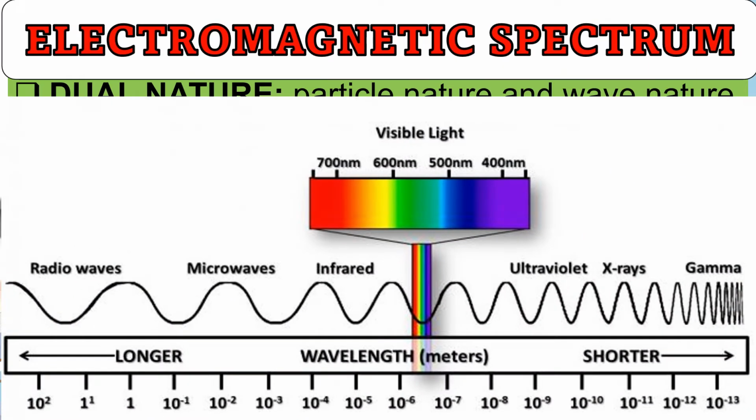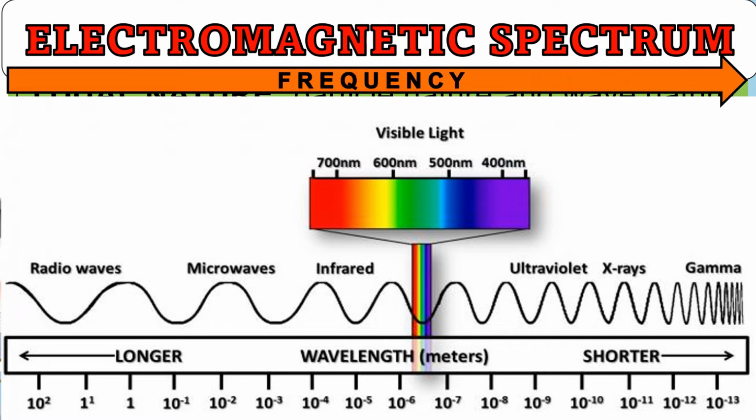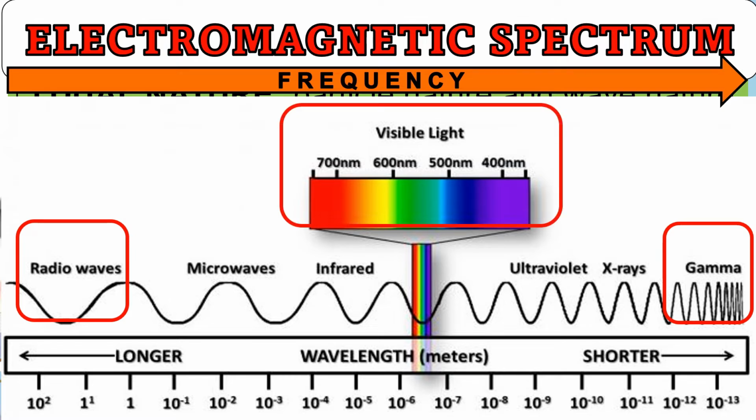The electromagnetic spectrum is where the electromagnetic waves are arranged in increasing frequency. Observe the illustration. Which wave has the lowest frequency? How about the wave that has the highest frequency? As can be seen in the illustration, radio waves have the lowest frequency, and gamma rays have the highest frequency. The only frequency of the electromagnetic waves that is visible to the human eye is called the visible spectrum. The visible spectrum is also called the white light.